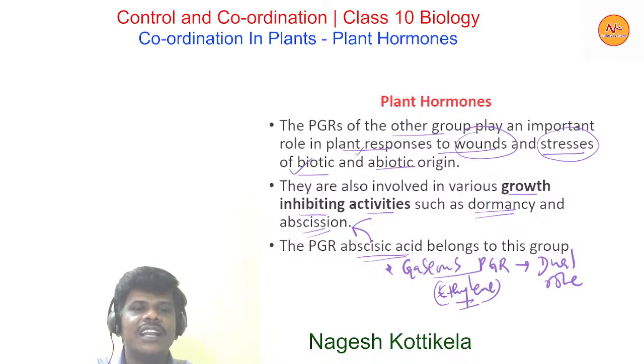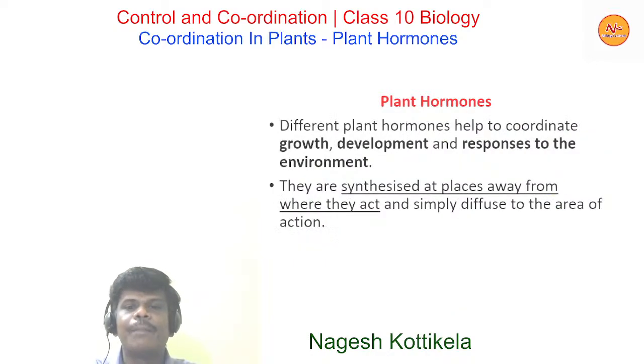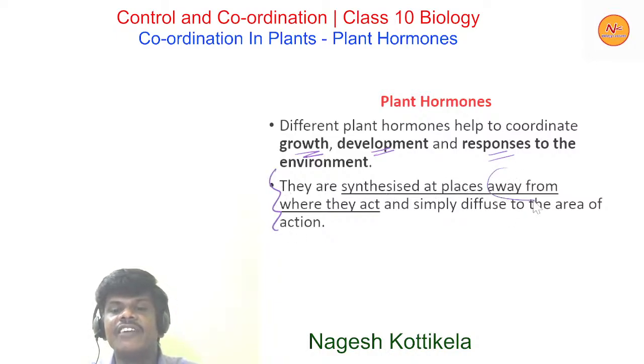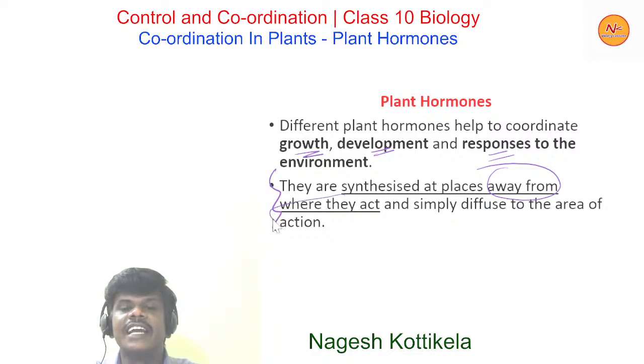Now let's discuss a few more details about these plant hormones. Different plant hormones help to coordinate growth, development, and response to the environment. They are synthesized at places away from where they act.